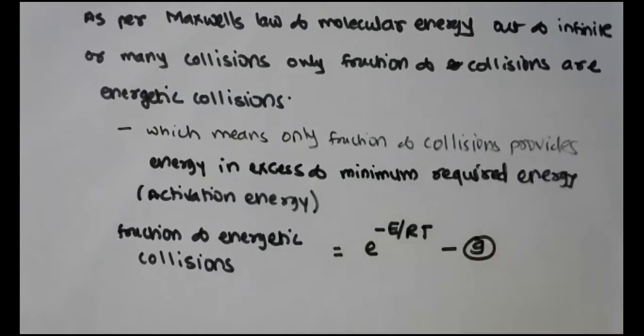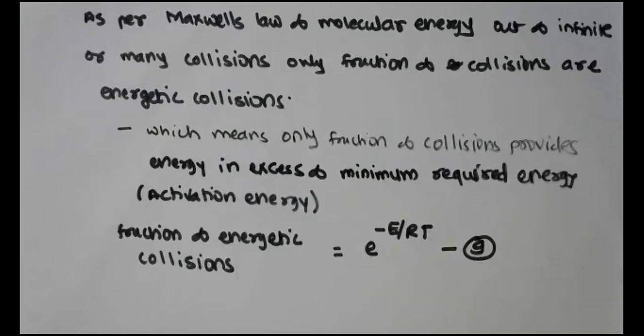So this is equation 9. Therefore, if we want to find out the rate of reaction, we have to combine the rate of collision with the fraction of energetic collisions, right?